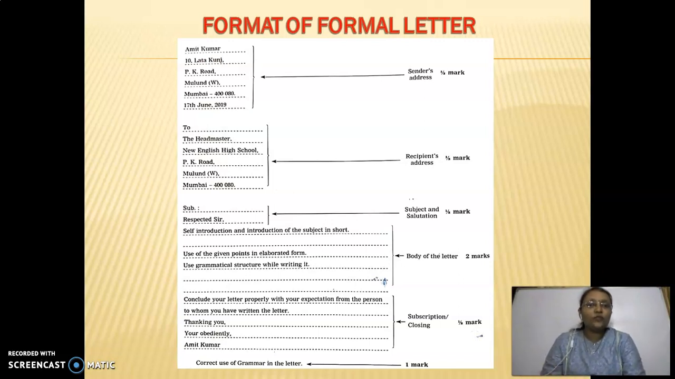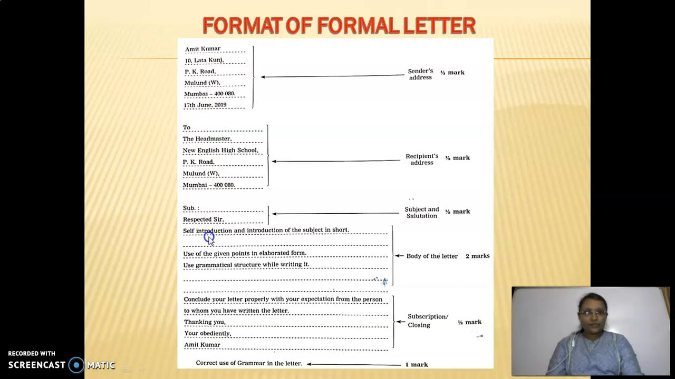So correct use of grammar in the letter will get 1 mark. So in this way, this whole formal letter is divided into 5 parts. And see, in both formal and informal letters, while writing, you have to begin from the left hand side margin. So in this way, we have seen here the format of informal and formal letters.